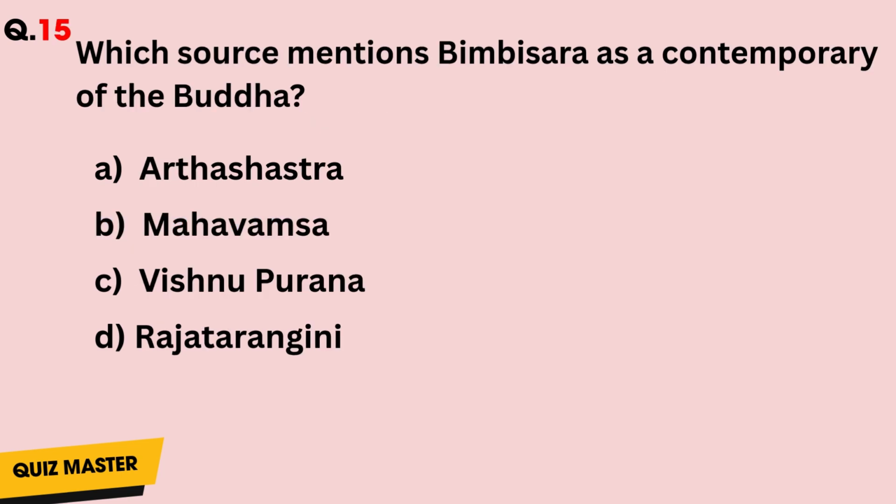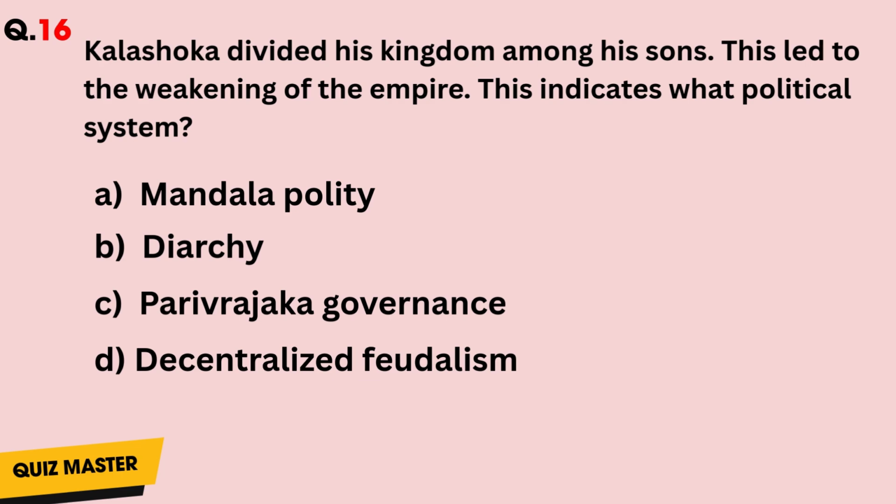Question number 15. Which source mentions Bimbisara as a contemporary of the Buddha? Answer is B. Question number 16. Kalshoka divided his kingdom among his sons. This led to the weakening of the empire. This indicates what political system? Answer is D.